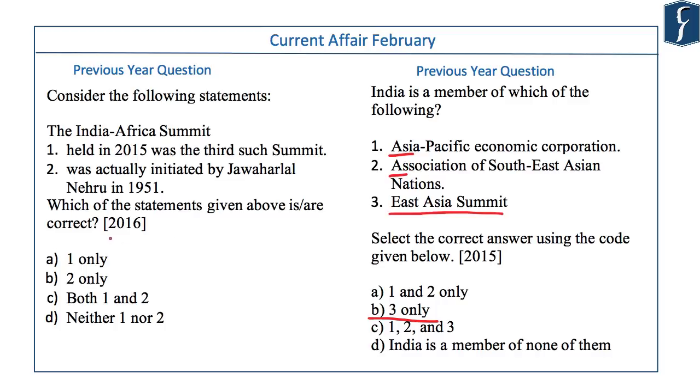Consider the following statements. India-Africa Summit held in 2015 was the third such summit. It was actually initiated by Jawaharlal Nehru in 1951. See, India-Africa Summit was a hot topic back then because all of the African nations boycotted India-Africa Summit because of many attacks that happened on African nationals in India in that year.